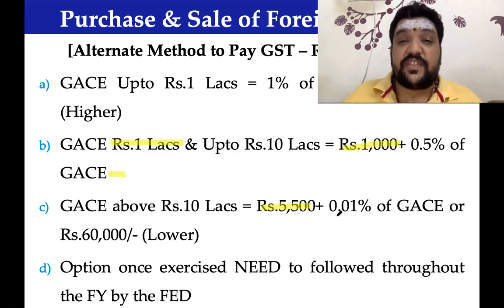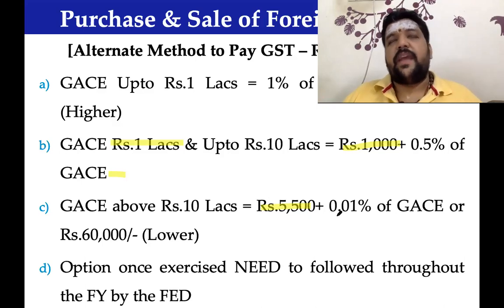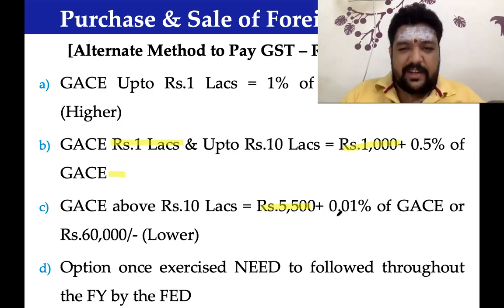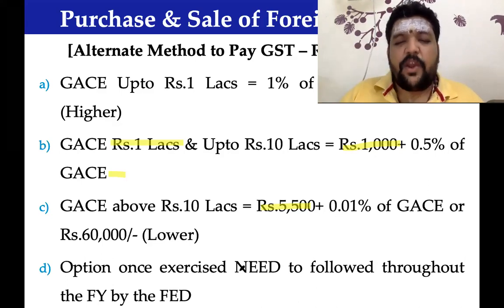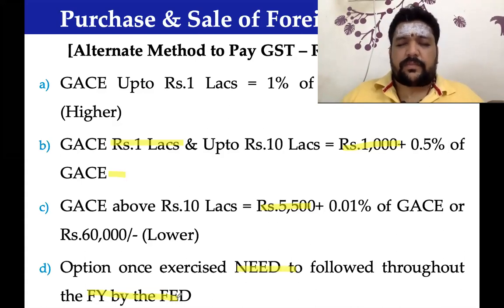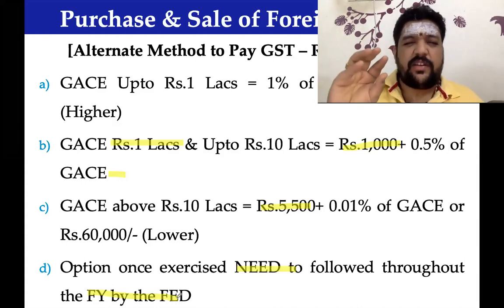A foreign exchange dealer is freely allowed to do transactions in both the methods. Whichever he wants, he can opt. Obviously he will opt for the transaction where value of supply is less. And once a decision is exercised during the financial year, that decision cannot be changed. He can take some time and decide. Once he has decided during the financial year, it cannot be changed. Hope all of us got this grip.